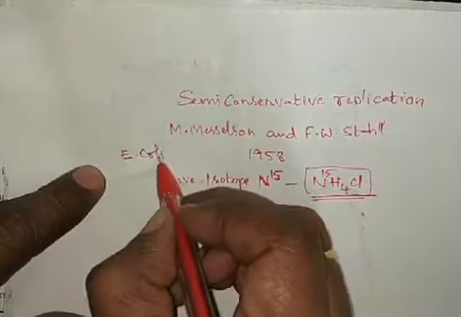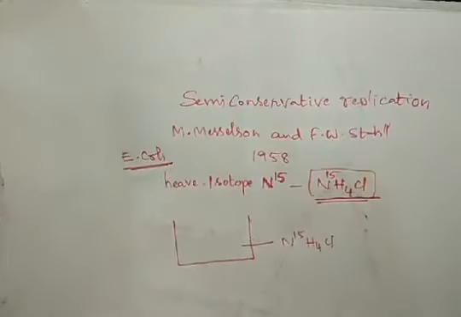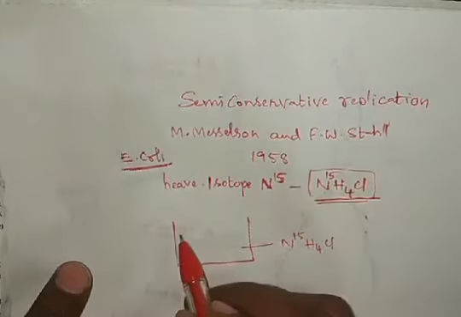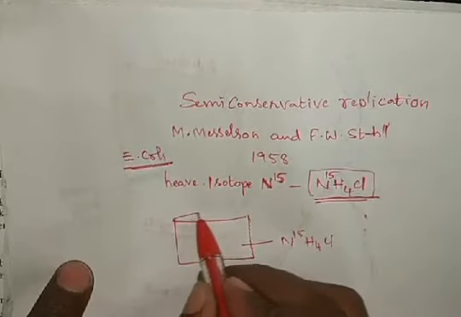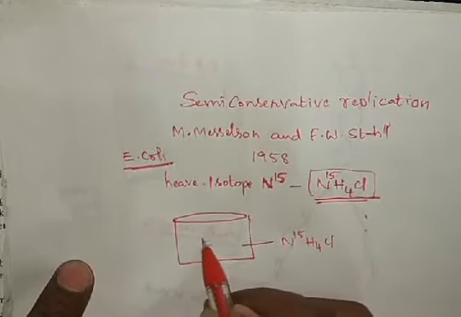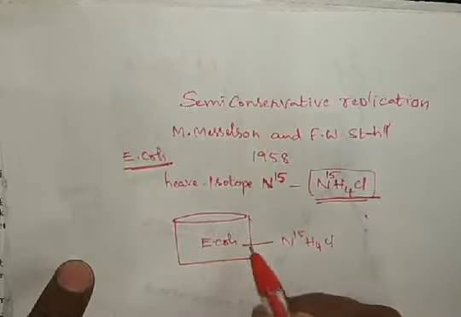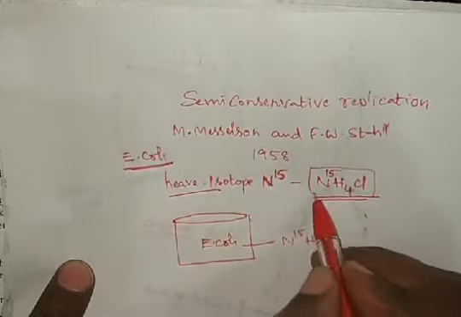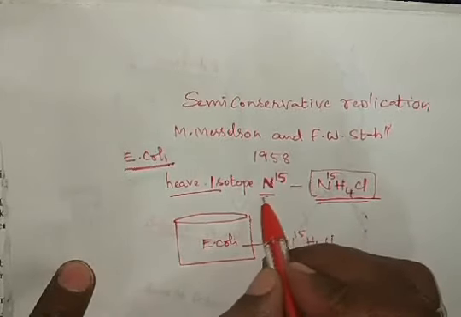The E. coli cells were grown in this heavy isotope of nitrogen.